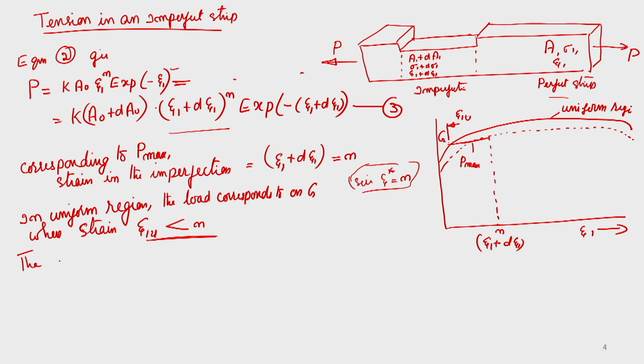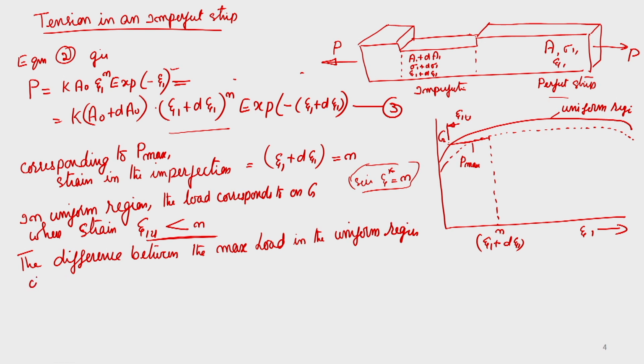So what I said is that it is the difference between the maximum load in the uniform region of an imperfect strip and the strain where epsilon 1 is equal to n at the maximum load in a perfect strip.